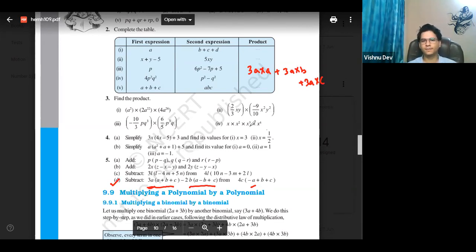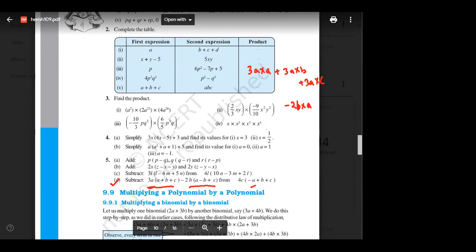Okay. Right. Now, second term, minus 2b into a. Minus 2b into a. Minus plus minus. Very good. What is minus into minus, guys? Tell me. What is minus into minus? Plus. Sir, plus. Very good. Plus. And 2b into b, 2b square. Minus. I will write this in the next step. Okay? So it is minus 2b into c.